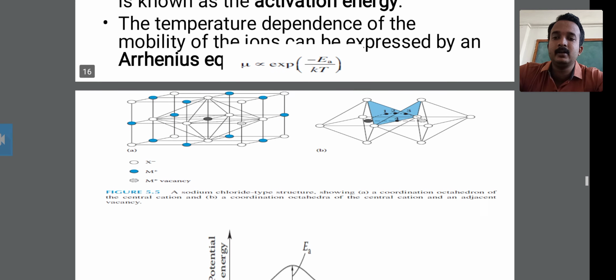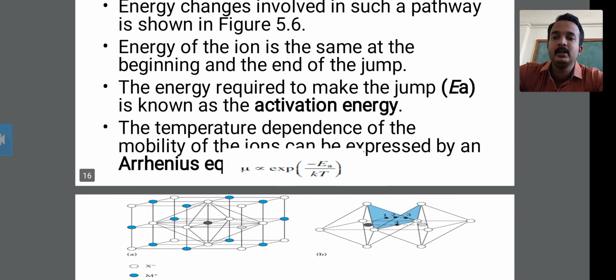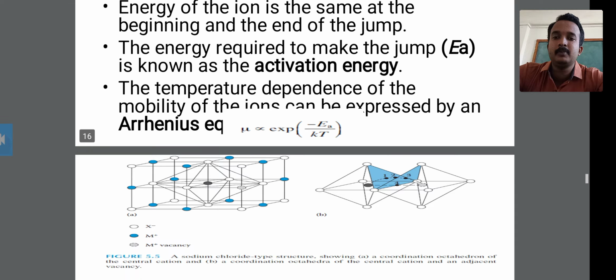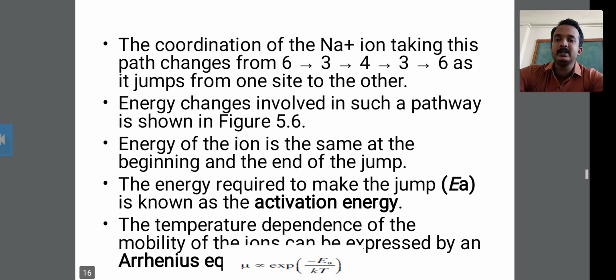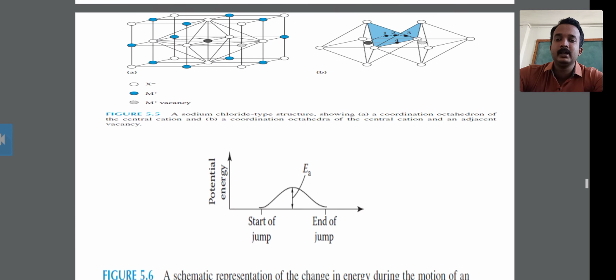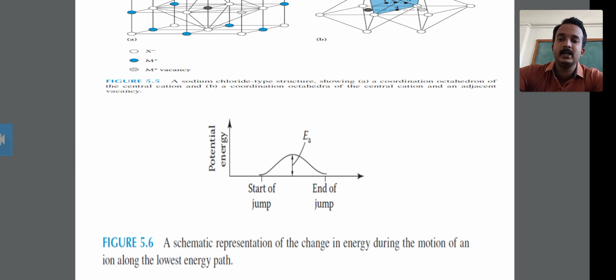Therefore, at the start of the jump, the coordination of the Na+ ion along the path changes from 6 to 3, then 3 to 4, then 4 to 3, then 3 to 6.